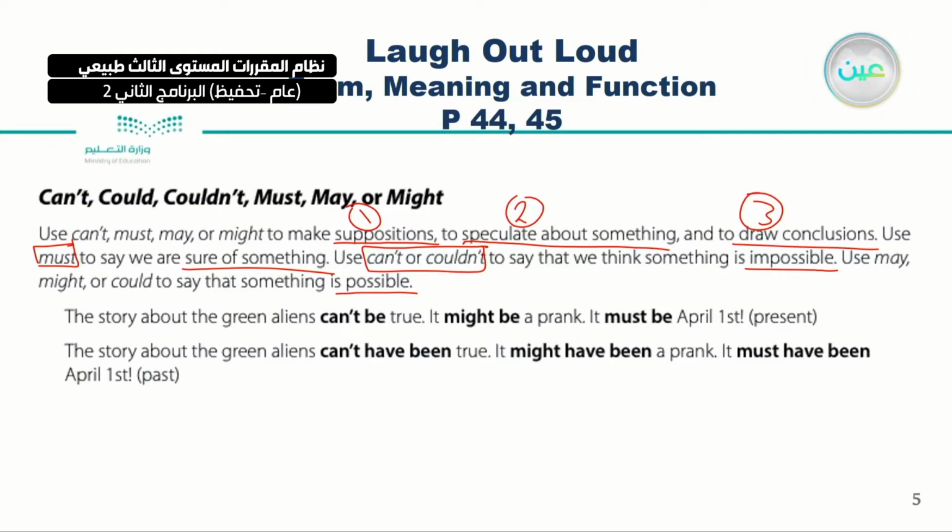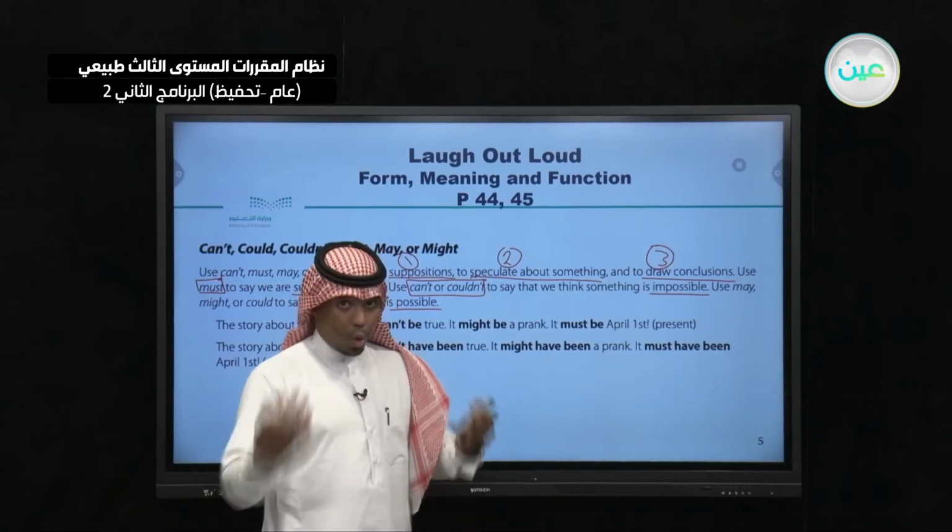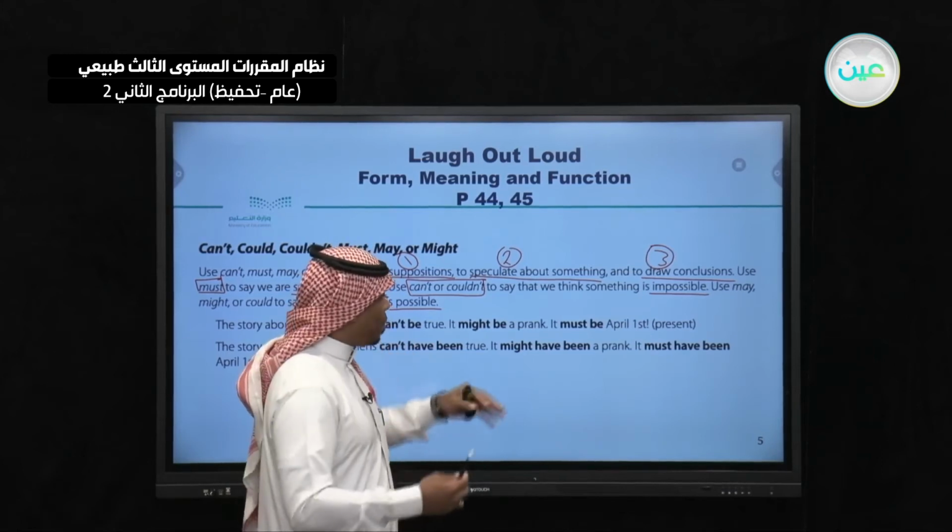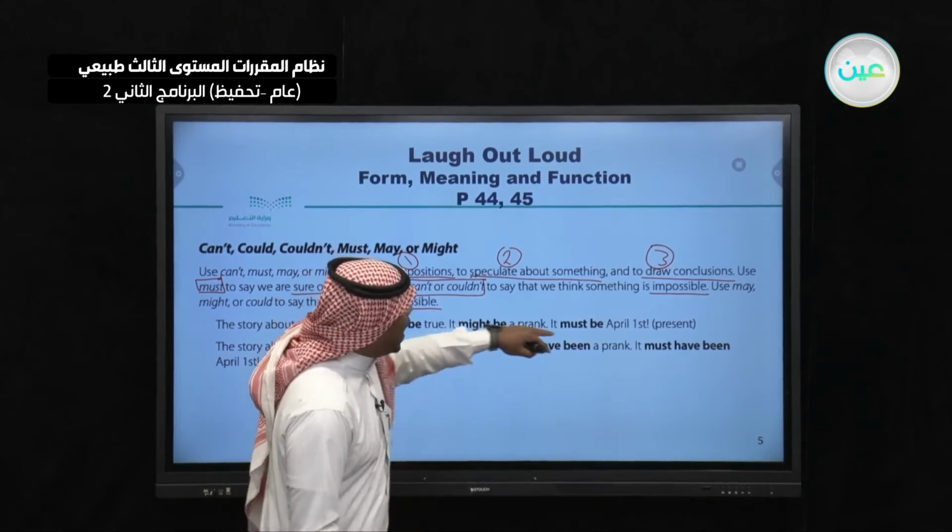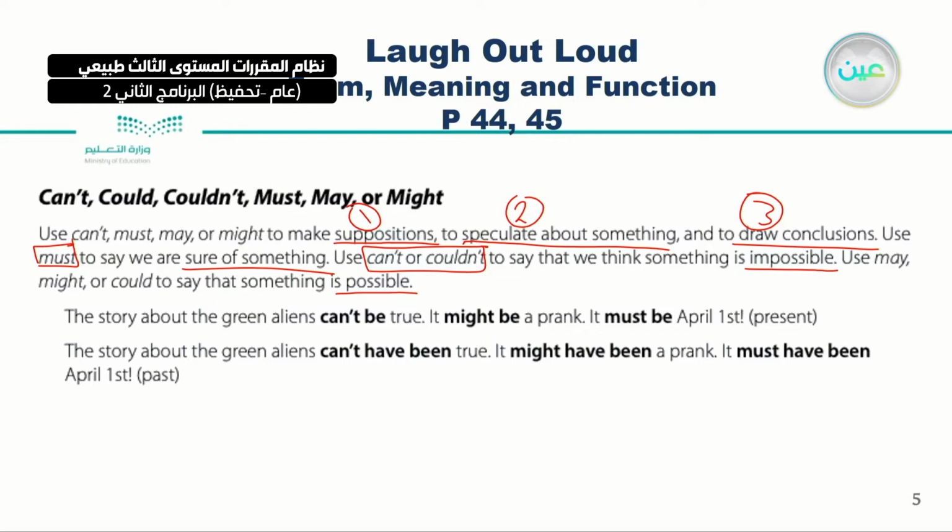A prank, it's like a joke, something that's not real. Okay, so it must be April 1st. And I'm now talking about which tense? It's the present. What about the past?